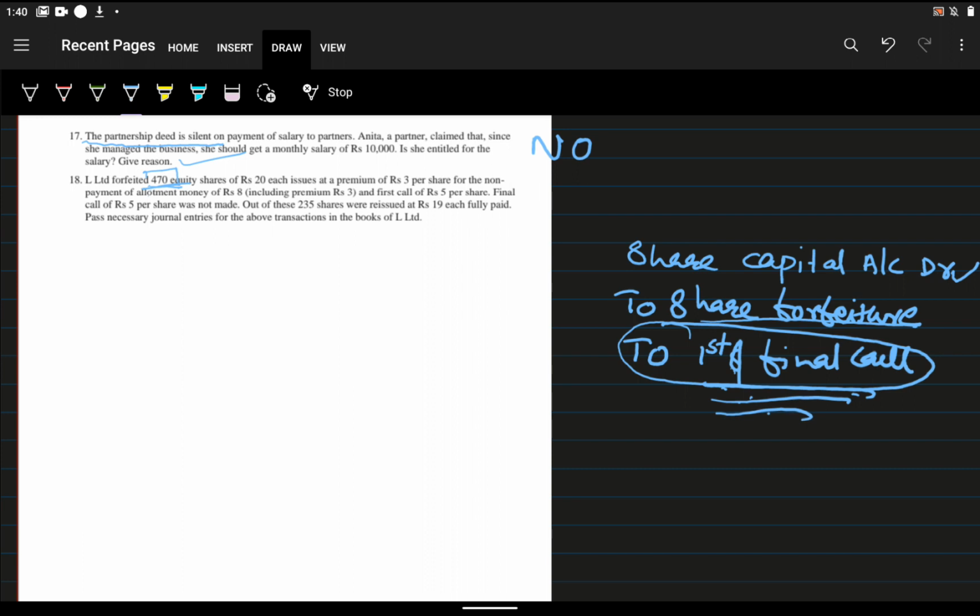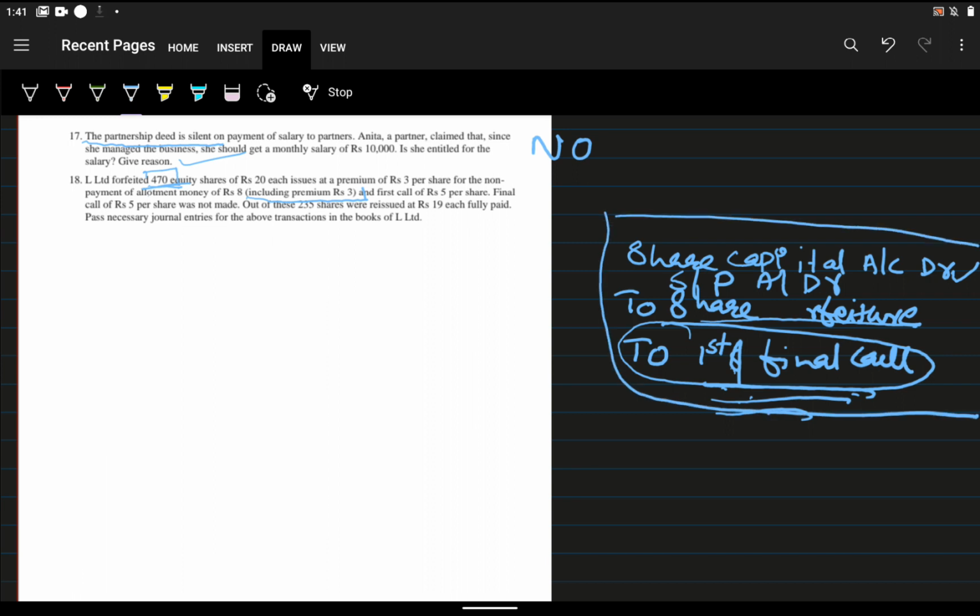In this question, securities premium is also given, 3 rupees. So we need to change this journal entry. We need to include securities premium also after share capital. It should be debited. So this is the journal entry for share forfeiture.